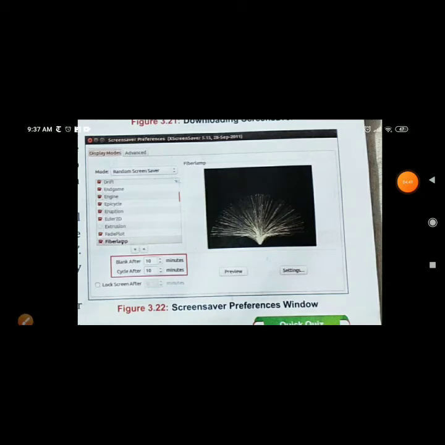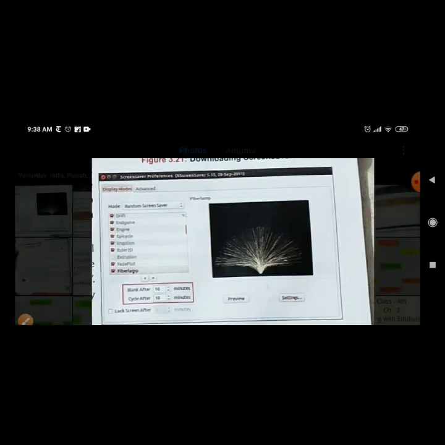And after installing, when you double click your screensaver, this window will open, right? And these are the options.